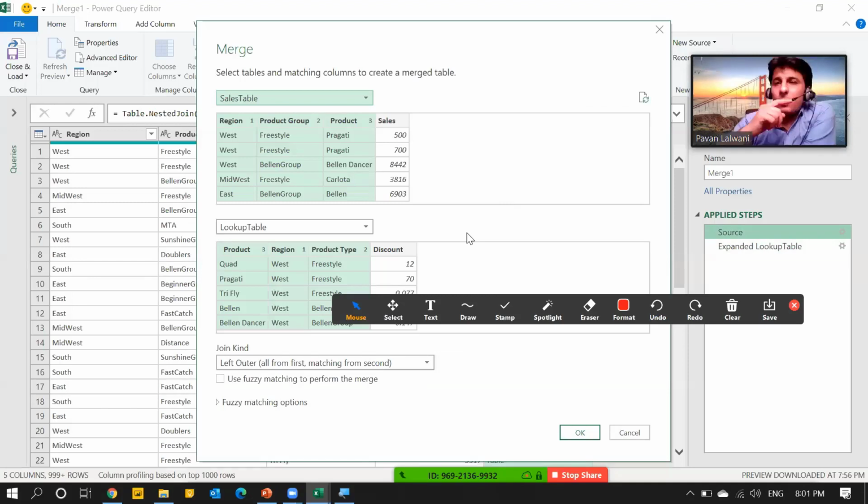Yes. What happens if you apply a VLOOKUP function? You remember, we write equal to VLOOKUP, and the first parameter is the lookup value. Using that lookup value, I'm trying to create a relation with my master table, the first table. If there are multiple matching columns, I have to tell it which column is matching with what. So this region column is matching with this region column. Otherwise, if I don't define the relation, how will it come to know which column this product group should match with? Because there's no product group here anywhere.